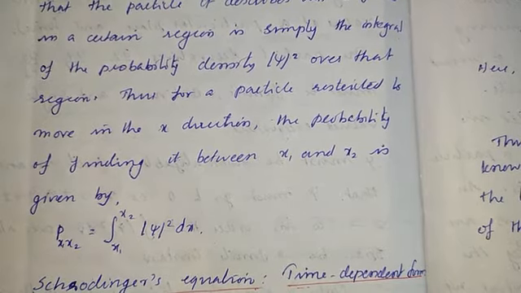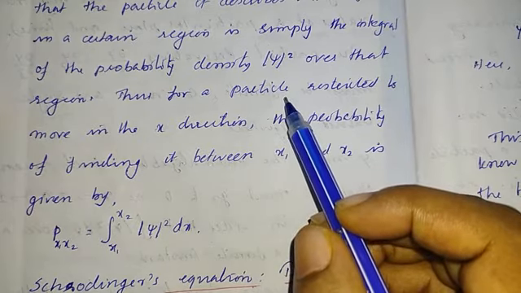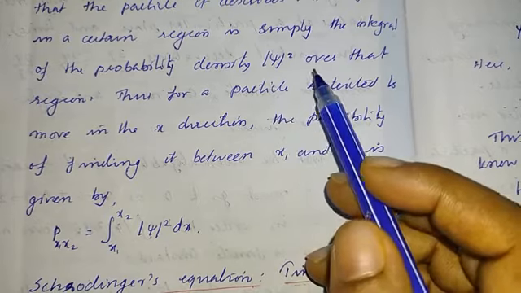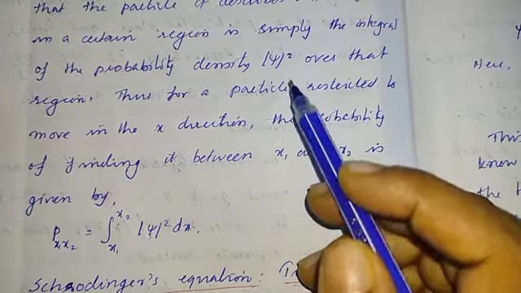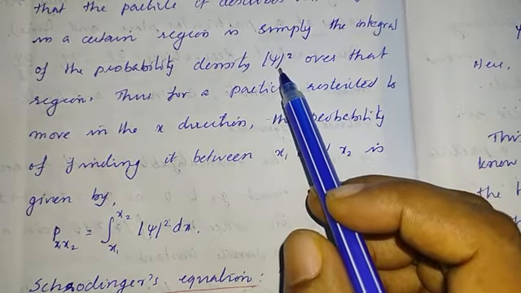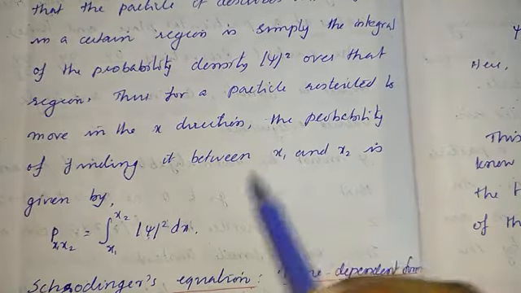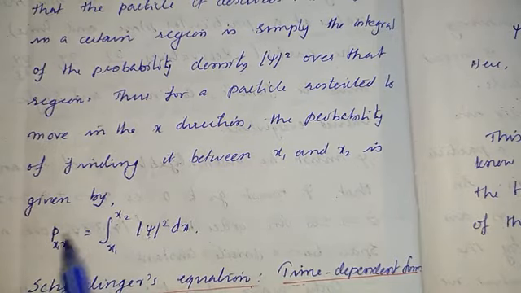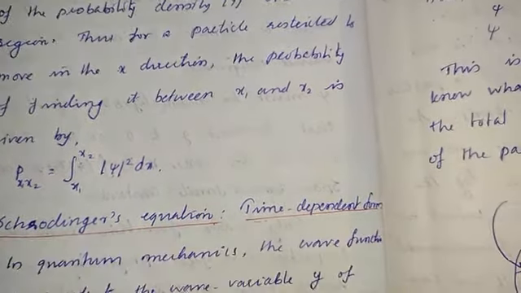Okay, so we have described what the normalization condition is, that is, the wave function integrated over all the space will give you the value 1, or must give you the value 1, if the particle is existing there, if the wave function is describing the system. So if the particle is restricted to move only between x1 and x2, then the limits should be x1 and x2, and the probability can be described by this function. Okay, that's all about wave functions.